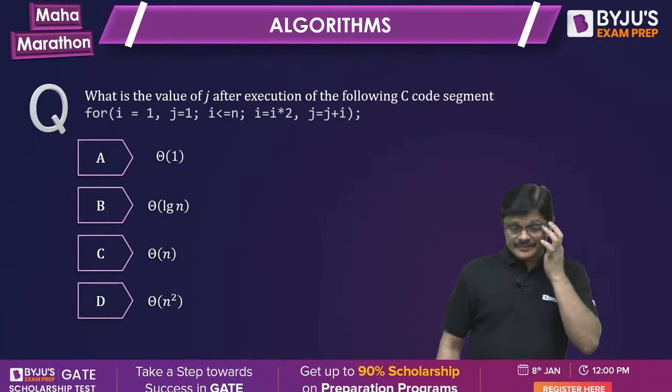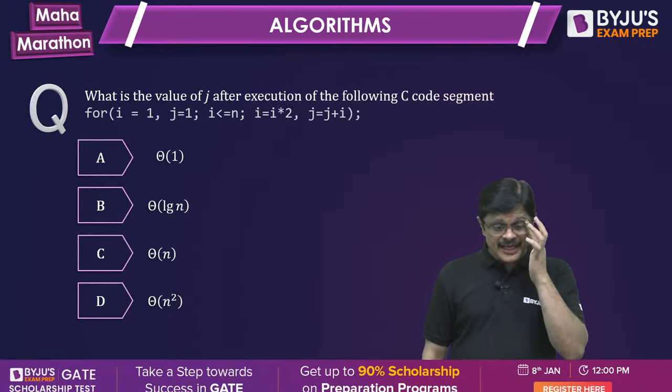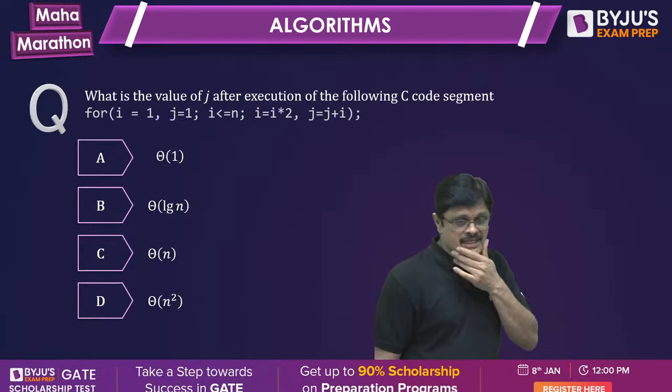Next one. What is the value of j after execution of the following C code segment?